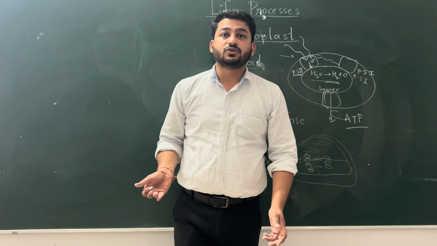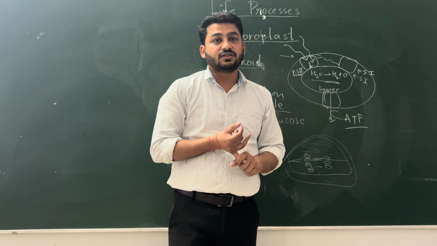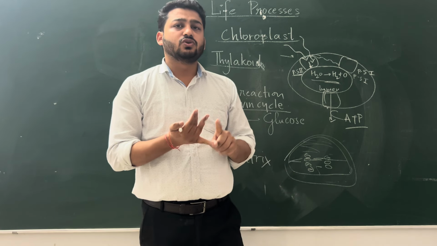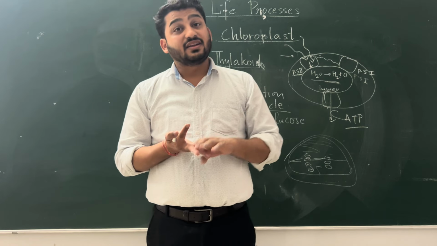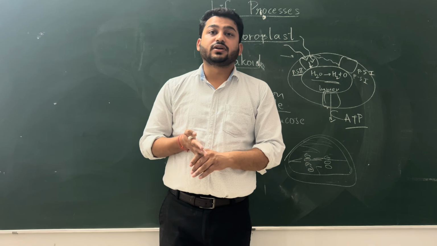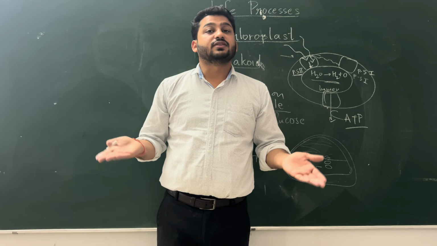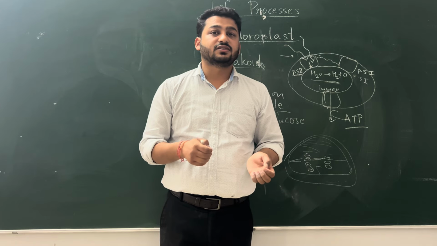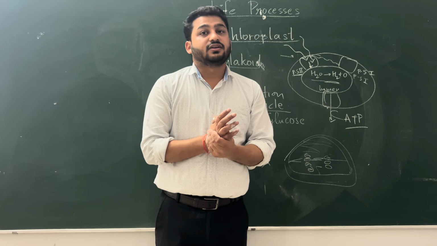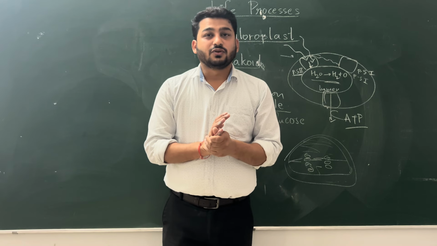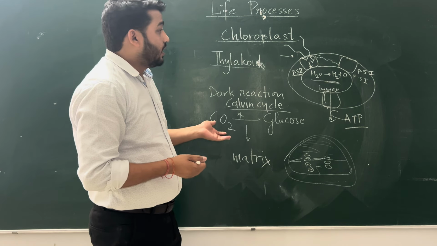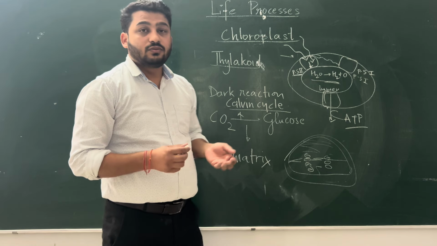So what we have learned today: we have learned about what is nutrition, types of nutrition. There is holozoic, saprophytic, parasitic, and then we talked about photosynthesis. How does it occur? What is photosynthesis? In which part of the plant does it occur? You must have learned something new today. I hope so. Thank you for this class.